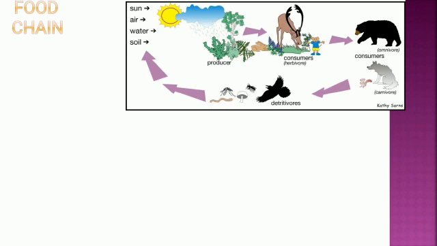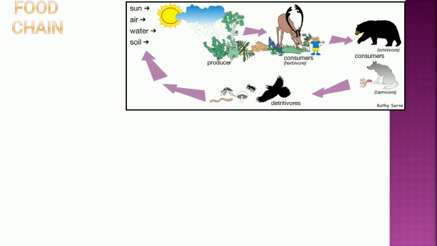Like for example, we are directly dependent on sun, air, water, soil. Yes or no? See here in the picture, the arrows are given. How are the arrows given? See here, sun is there. Sun is giving the energy to the producer. Who is producer here? Plant.